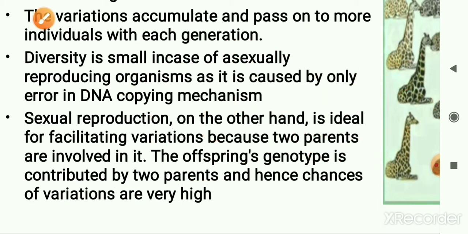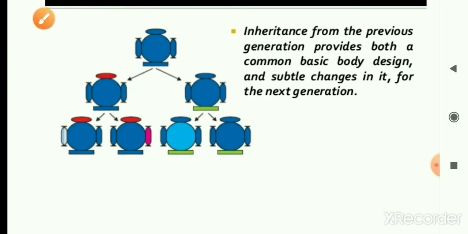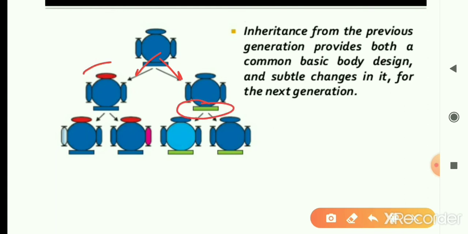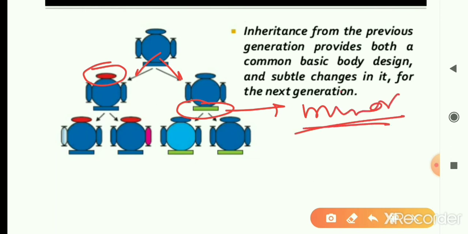So variations occur, and apart from the body design provided by the parent generation, slight changes are also passed to the next generation. These changes should be very minor in case of asexual reproduction, because if they are major or drastic, then the resultant individual will not be able to survive.